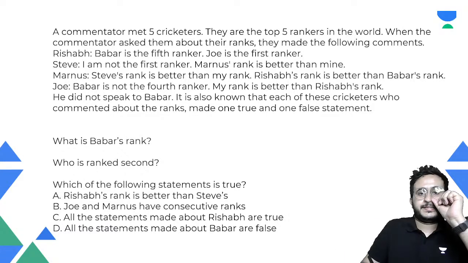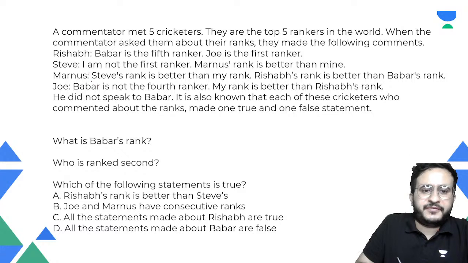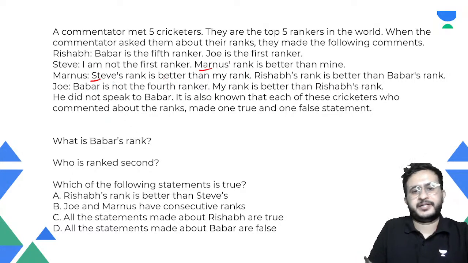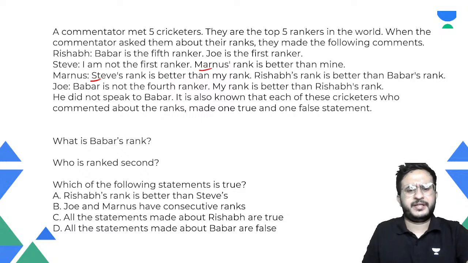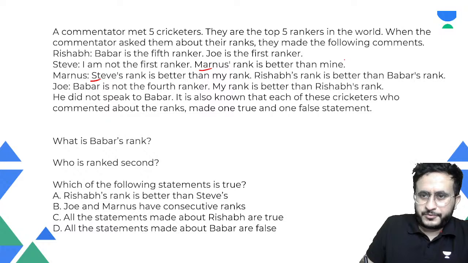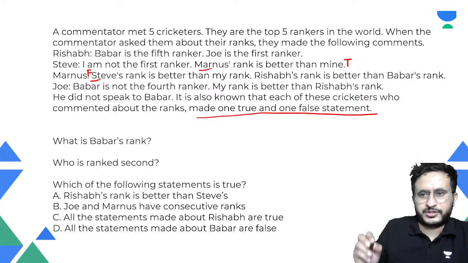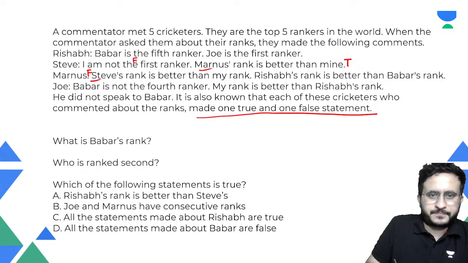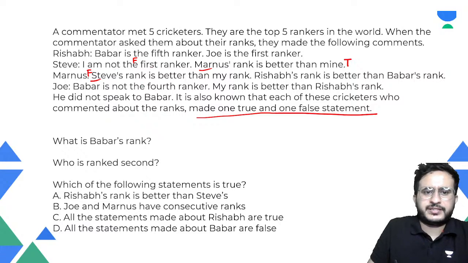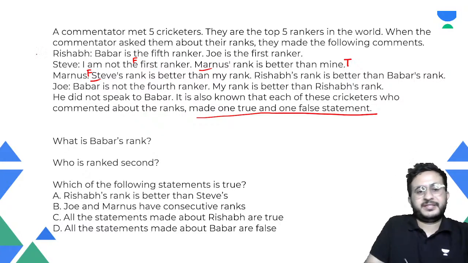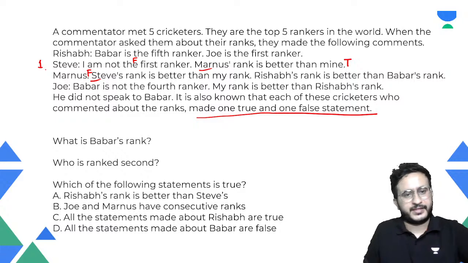Okay, so let us see this. As I said, we have to start using this, right? So he's saying Manas's rank is better, Steve's rank is better. So let us say Steve is speaking truth. So let us try Steve. So suppose this is true, this is false. So we know that each of these cricketers made one true and one false statement. So this should be false, right? If this is false, I am not the first ranker. That means Steve is rank 1, right?